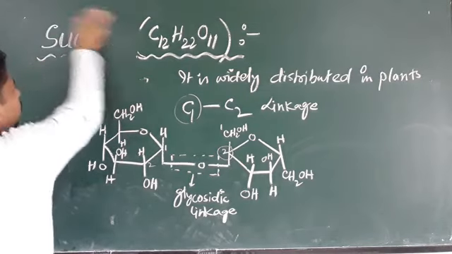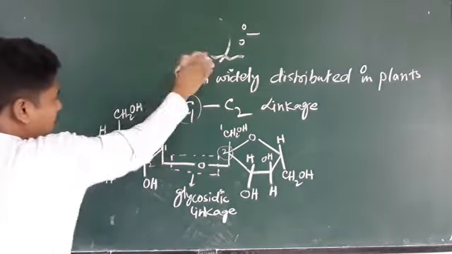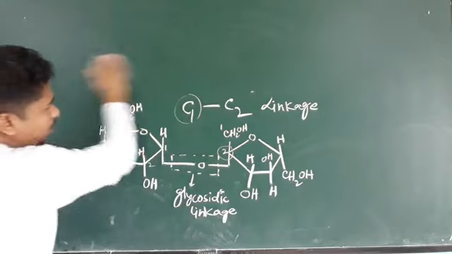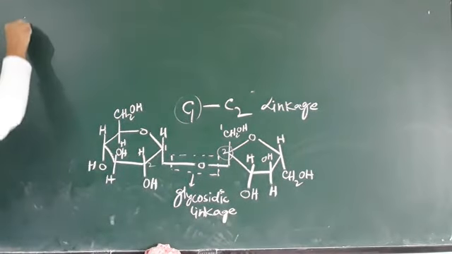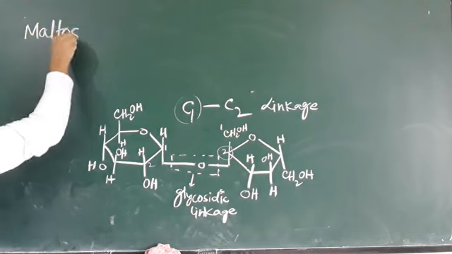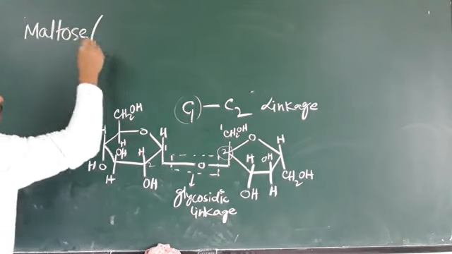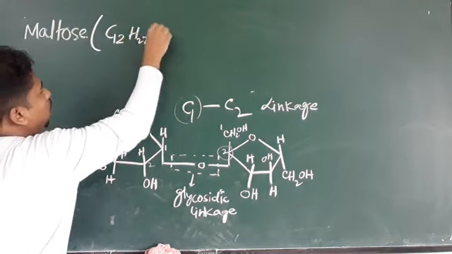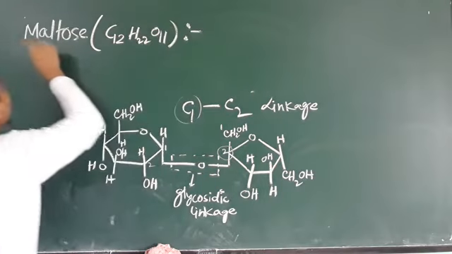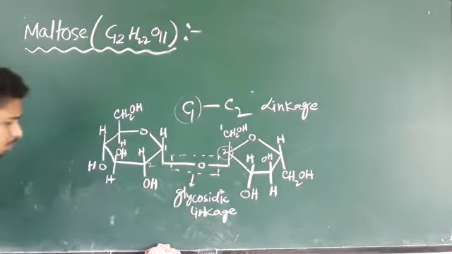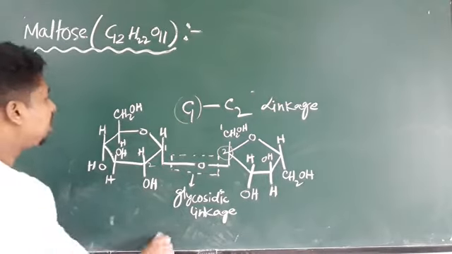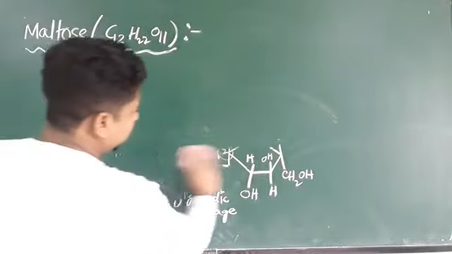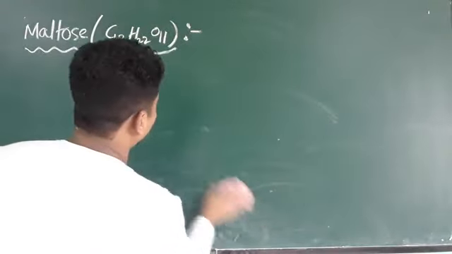Now the next topic that we are going to discuss is another example of a disaccharide, that is maltose. First of all, we have discussed sucrose. Next, we will discuss maltose. The formula of maltose is the same, C12H22O11. Maltose can be prepared from starch. This starch upon hydrolysis will give maltose.